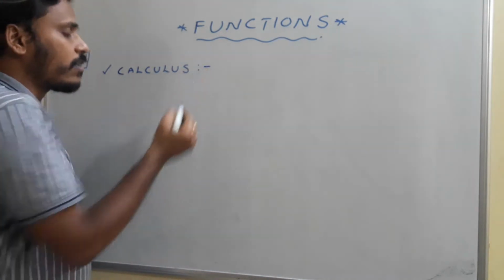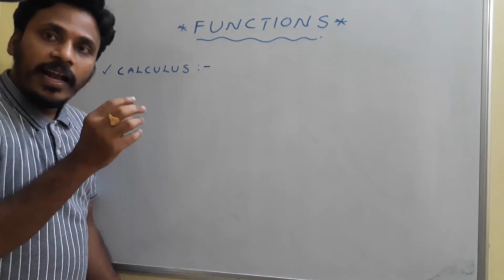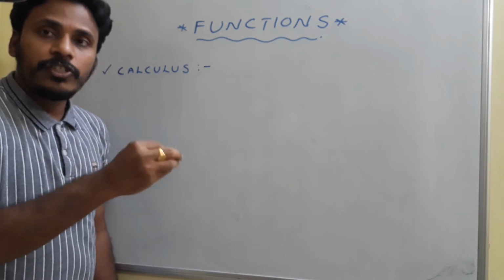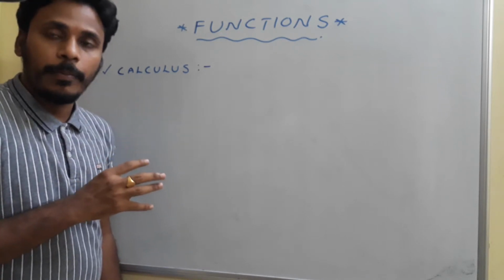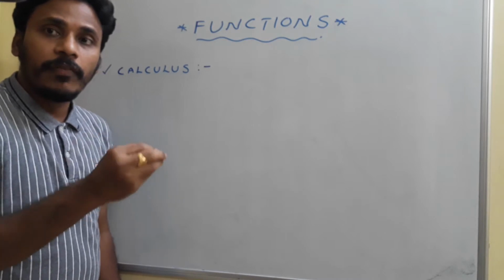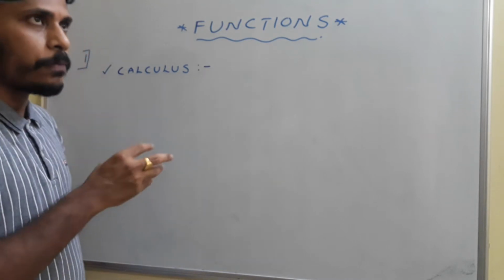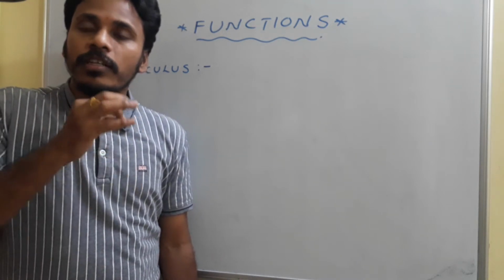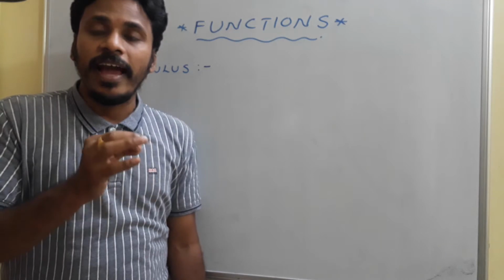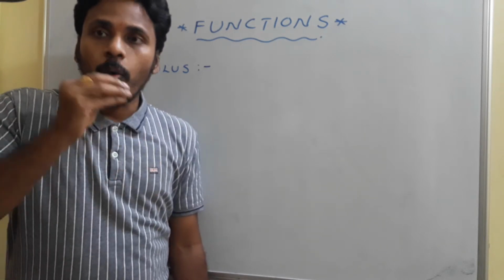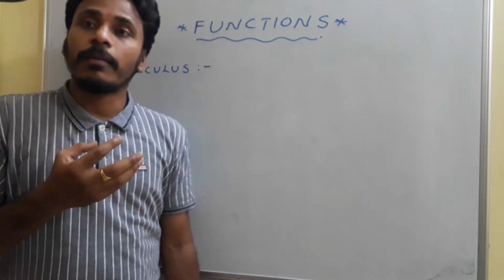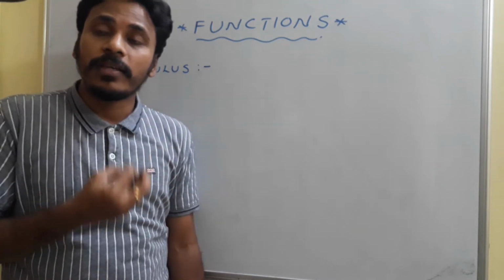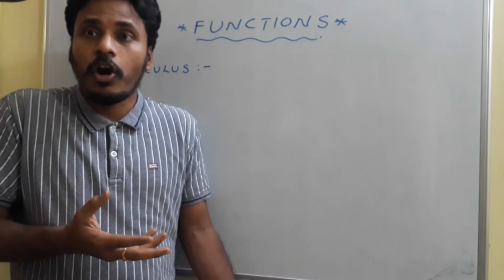Calculus. Calculus is a branch of mathematics which describes changes in different objects. Once again I am repeating, changes in different objects. If you observe everything in this universe, the permanent thing is only the temporariness. Change is eternal. Change happens everywhere, and sometimes we are able to observe that change, and sometimes we are able to measure that change, and sometimes we can't identify it.